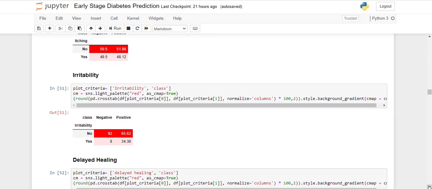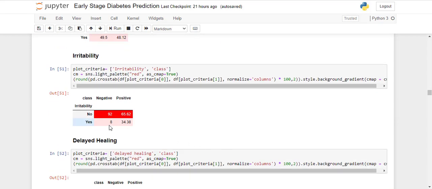Next comes irritability. Irritability may be a cause of some other disease or some other discomfort of our body. As you can see, in the case of no, the chances of being positive are more, and in the case of yes, it is somewhat not much, but yes, 34.38% in comparison to 8%. But as we know beforehand, it is not a good feature.